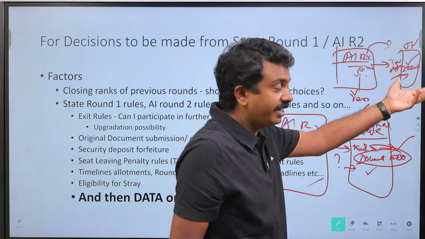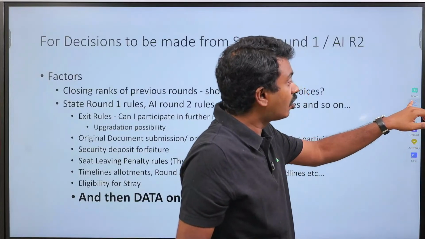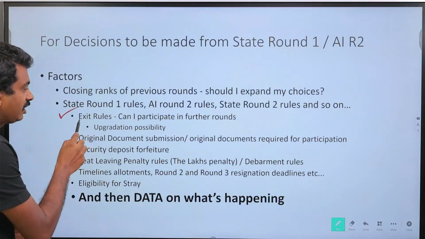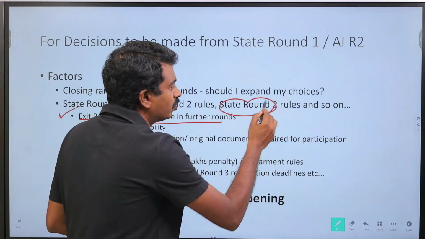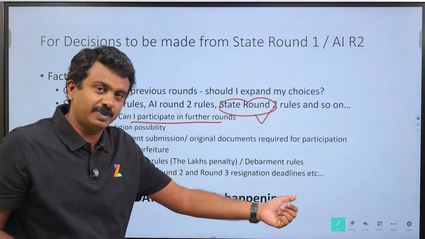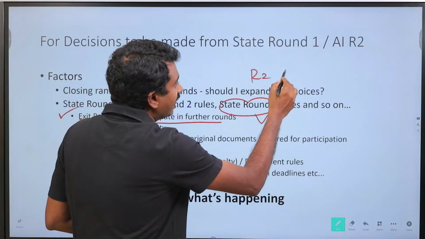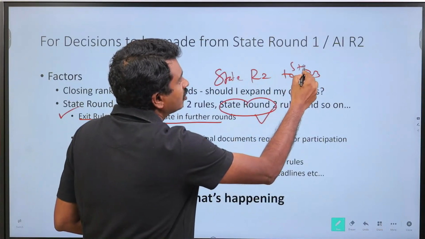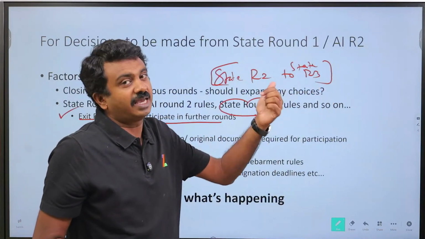So for each state, if you are able to put down all the factors on a sheet of paper, that will be good. This also depends upon whether you hold a seat or not. Now here, exit rules are very important. Can I participate in further rounds if I don't take a state round 2 joined seat? Will I be able to participate in state round 3? Those rules. Upgradation possibility from state round 2 to state round 3. I join a state round 2 seat. Can I move on to a state round 3 seat as a better seat? Will I be able to move on? That is the next query.